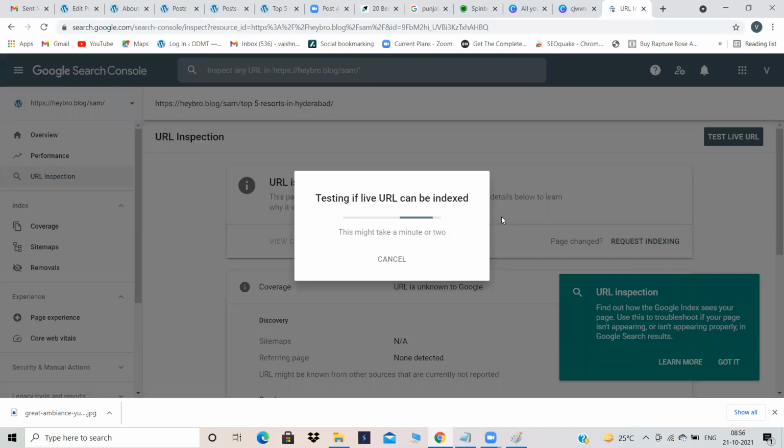This will take some time. You have requested for crawling and you have requested for indexing also. Got it? That's it. This much only you have to do over here.